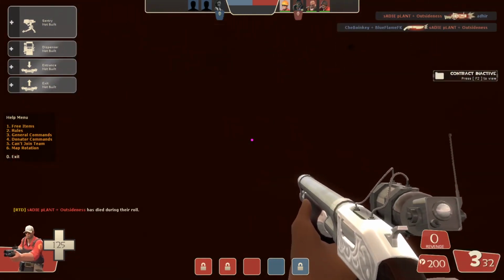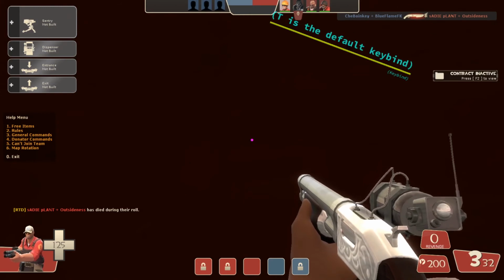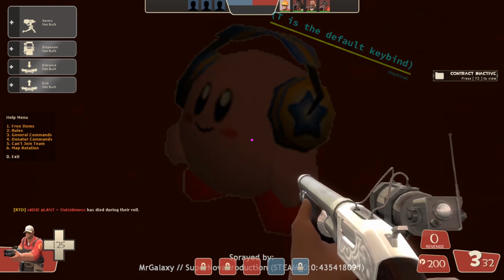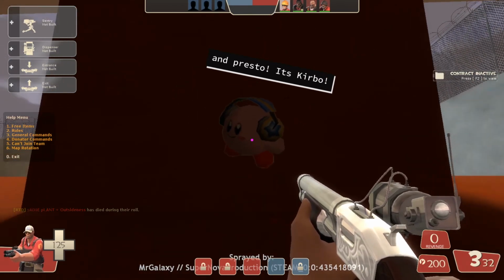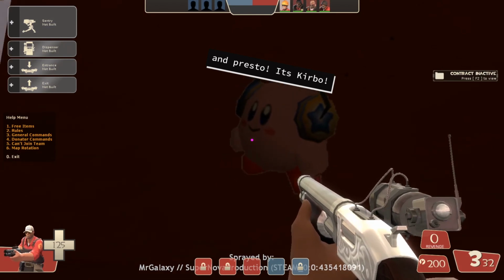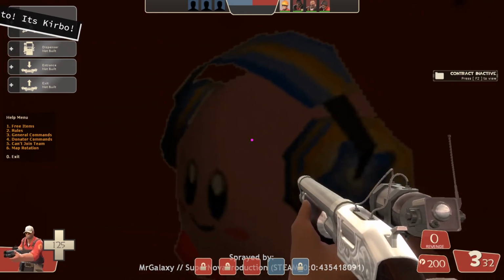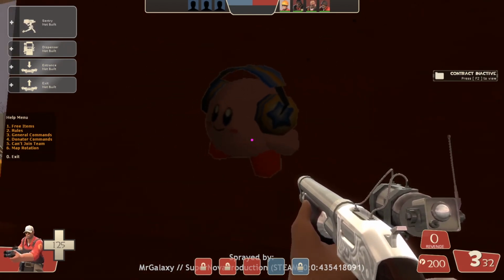And you're gonna walk up to the wall. You're gonna press the default keybind, which is T. And look, there's your jamming Kirby. It's really slow, but that's just because of stuff.